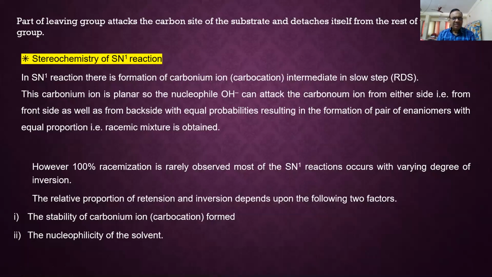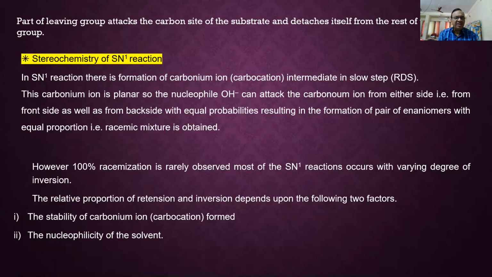Stereochemistry of SN1 reaction. Now what is important in SN1? As there is a carbocation formation, this carbocation must be stabilized. It can be stabilized by inductive effect and hyperconjugation effect. The more stable the carbocation, the more the chances of an SN1 reaction. Similarly, racemization means retention and inversion 50-50%.